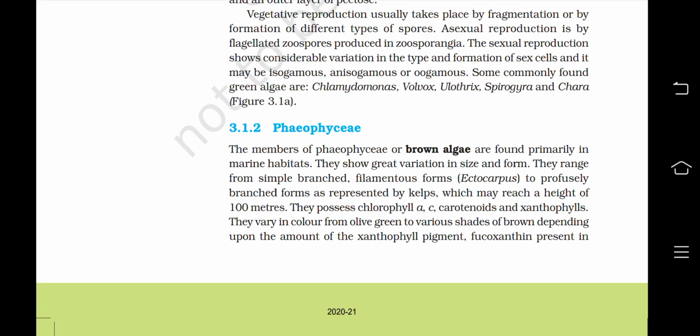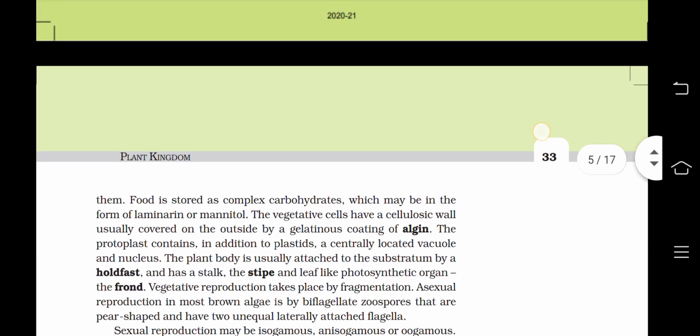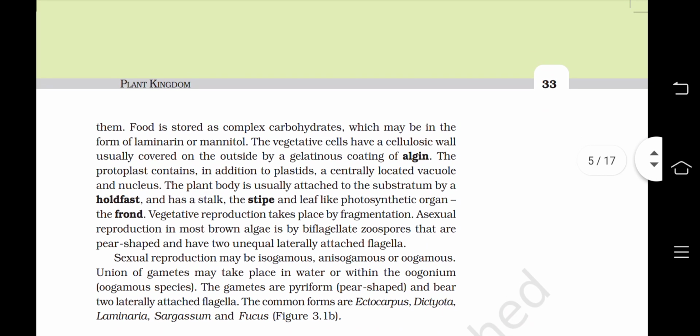They possess chlorophyll a, c, carotenoids and xanthophylls. They vary in color from olive green to various shades of brown depending upon the amount of the xanthophyll pigment, fucoxanthin, present in them. Food is stored as complex carbohydrate, which may be in the form of laminarin or mannitol.